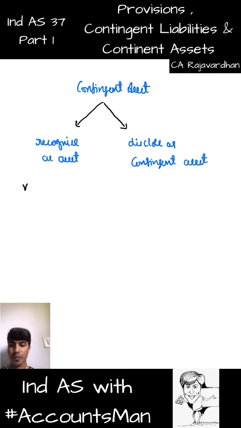Point number one, when virtually certain. The lawyer has not yet hit the hammer 3 times on the desk, but other than that, you are so far sure that the case will go in your favor, very very sure. So in that case you are virtually certain, and then you should recognize the asset.